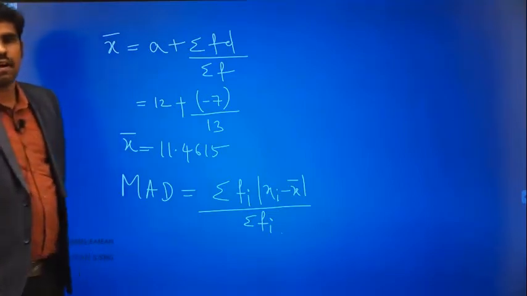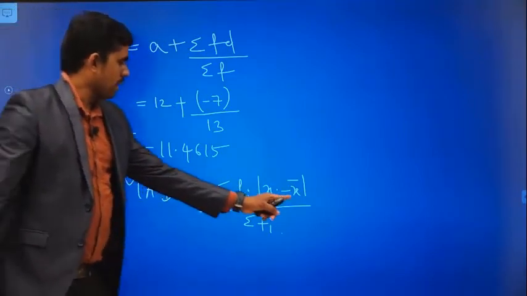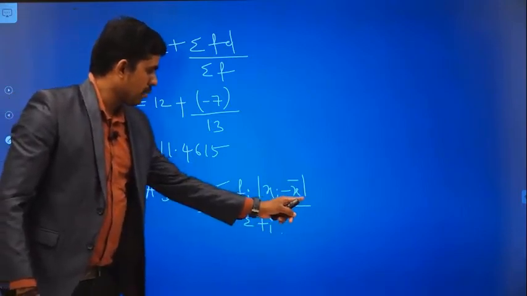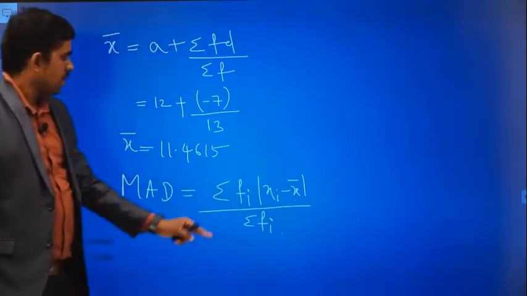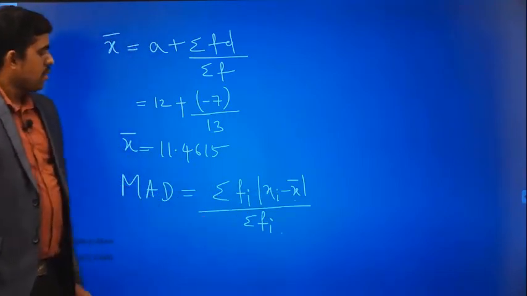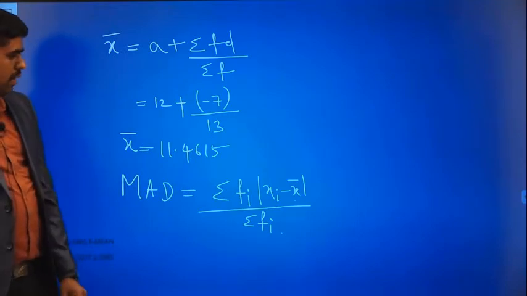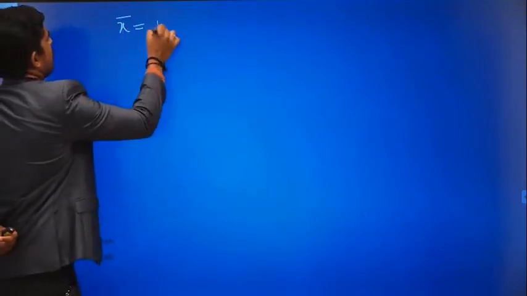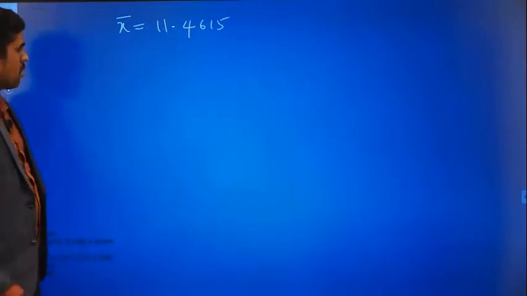I know x bar, so I am going to find the absolute value of the difference between each and every value and the mean, and then multiply. By forming the table, I am going to find all these values. So x bar is 11.4615, that I am going to use.